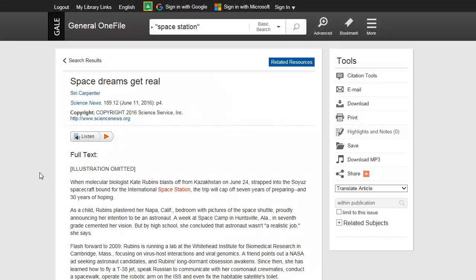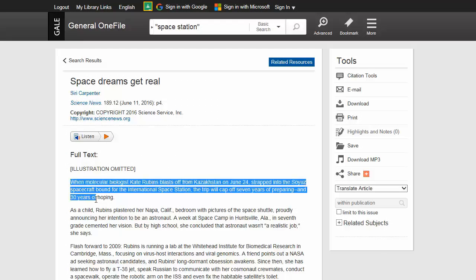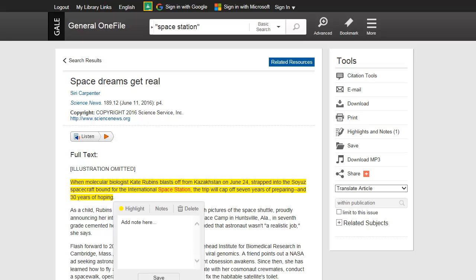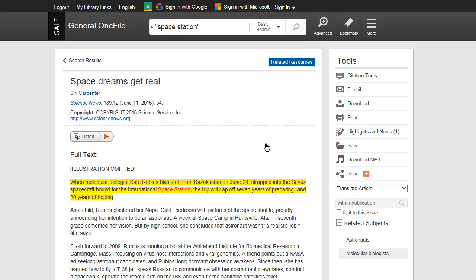To highlight a passage or make your own annotation, first use your mouse to highlight a block of text. Next, select Highlight from the pop-up menu and select a color for the highlighted text, or select Notes to enter an annotation. Later, when you want to view, email, download, or print your highlights and notes, select More from the product banner, and then select Highlights and Notes.